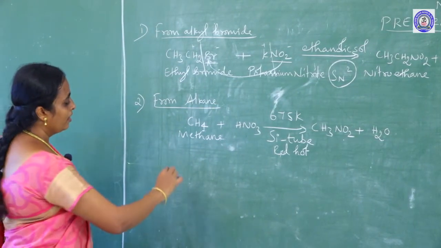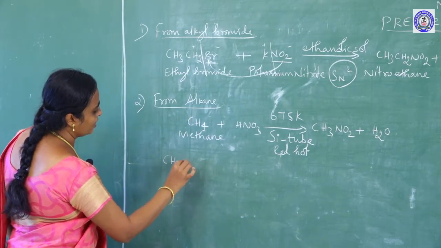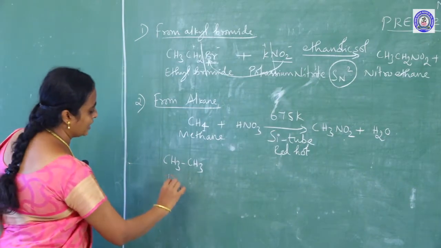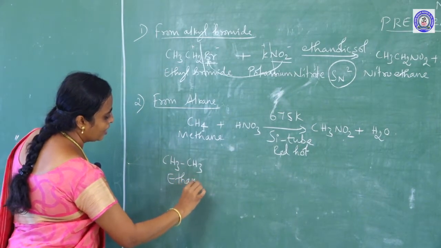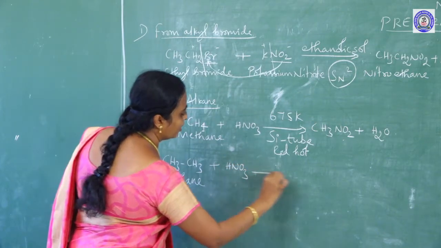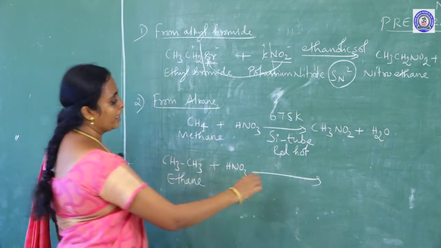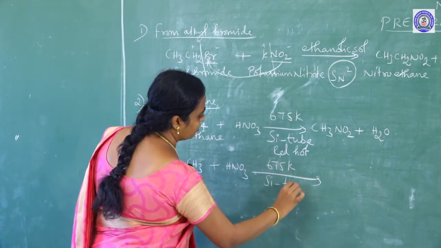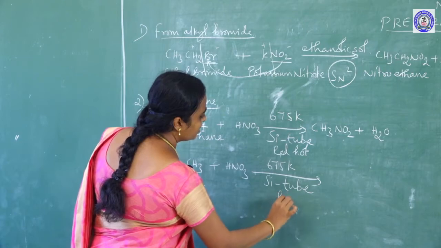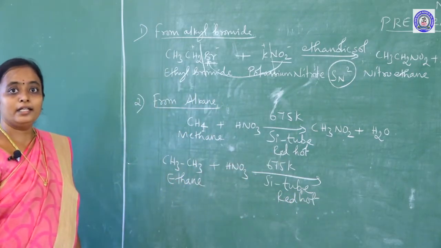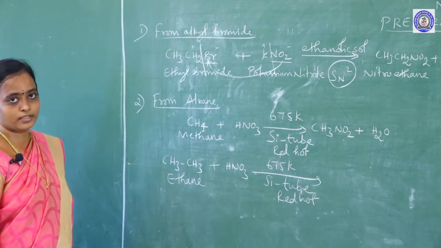For example, if I am taking CH3 CH3, this is nothing but ethane. If I add the same reagent here and apply the same condition, 675 Kelvin, and this mixture is passed through the silicon tube at a red hot condition, I am going to get different types of products.